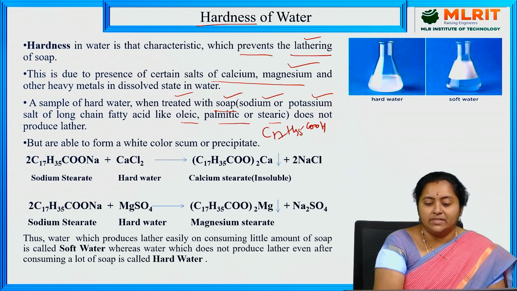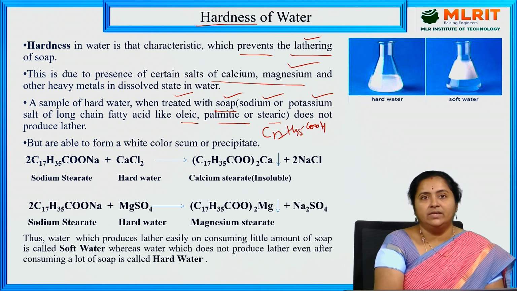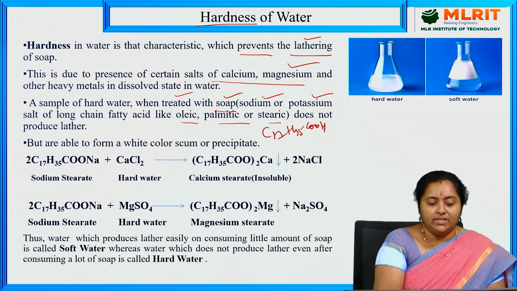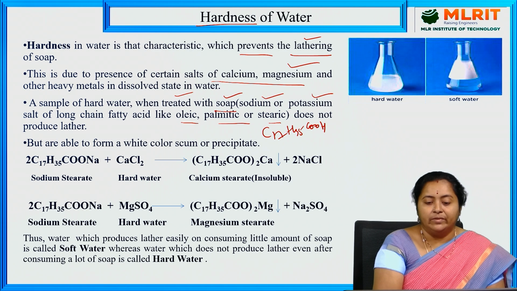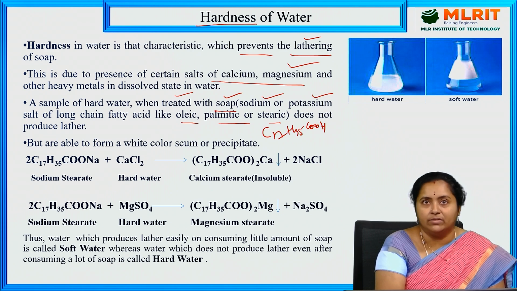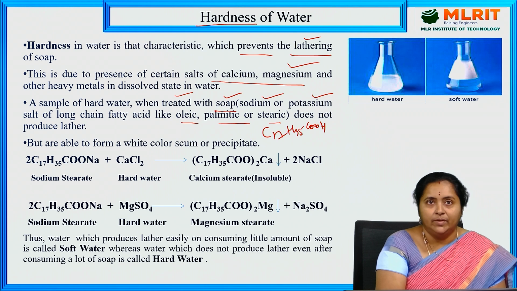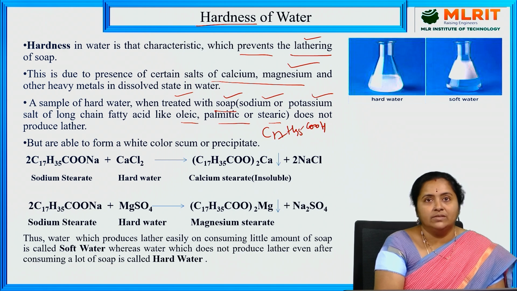Similarly, palmitic acid is C15H31COOH, and oleic acid is C17H33COOH. So these are nothing but long chain fatty acids. When they are treated with a strong base like NaOH, sodium hydroxide, or potassium hydroxide KOH, they produce their corresponding salt. That is what we call soap. Soap means sodium or potassium salt of long chain fatty acids like oleic acid, palmitic acid or stearic acid.